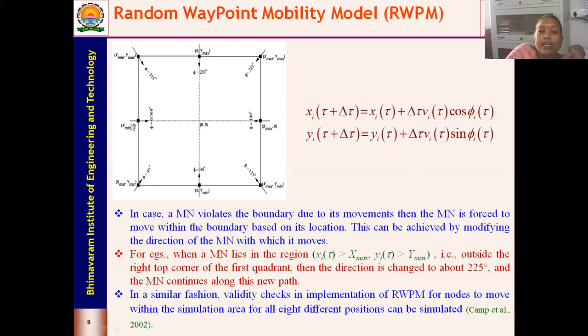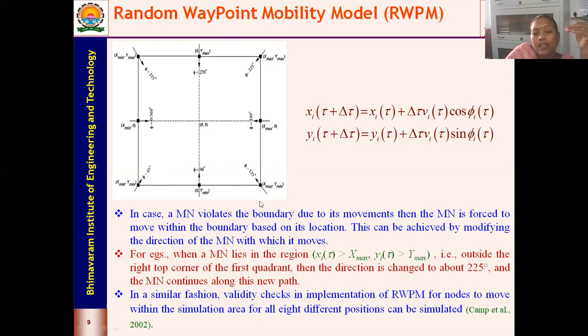In case my node is in the extreme bottom towards your left, then it will push your node into the simulation boundary with an angle of 45 degrees. And with that, you will be able to calculate the new xi and new yi. So likewise, you will have 8 different cases: the 4 corners, and the walls of each quadrant. So totally you will have 8 different cases.